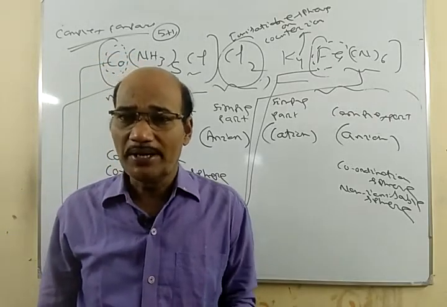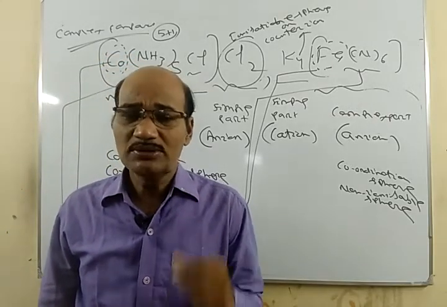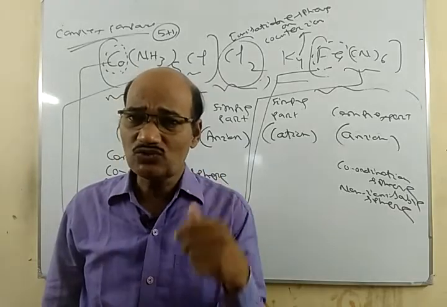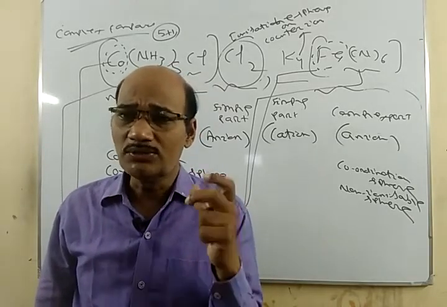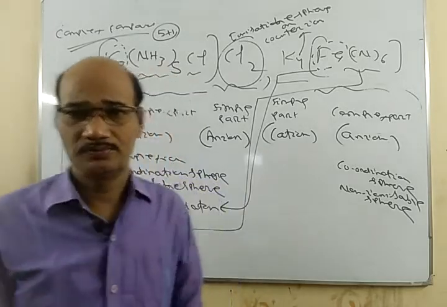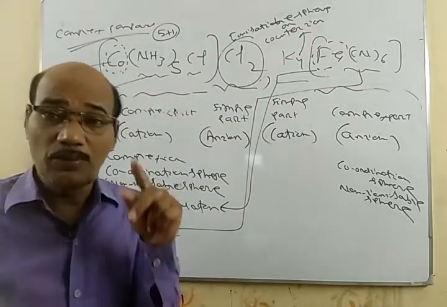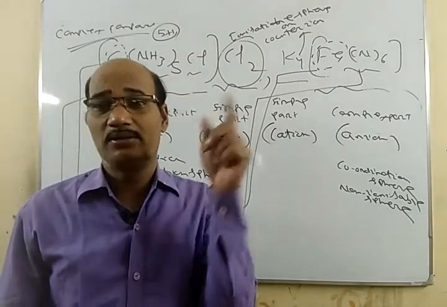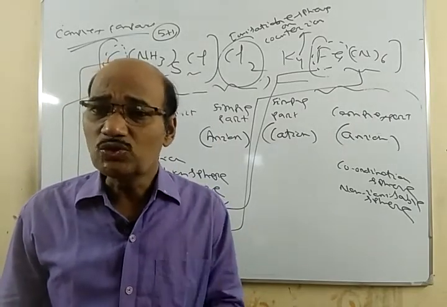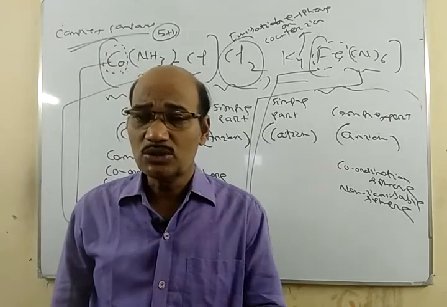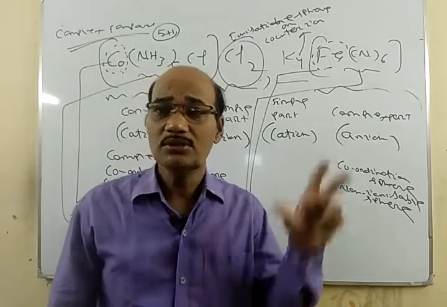Atoms that can donate at least one pair of electrons are called monodentate or unidentate ligands. The number of monodentate ligands attached to the central atom is known as the coordination number of the central metal atom.